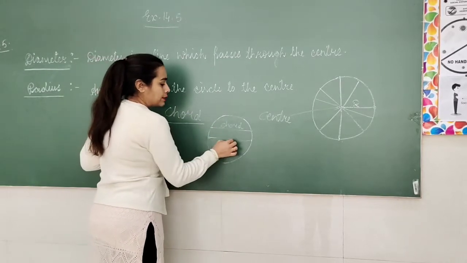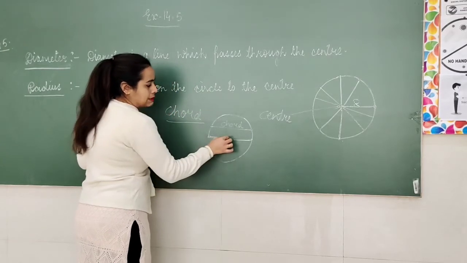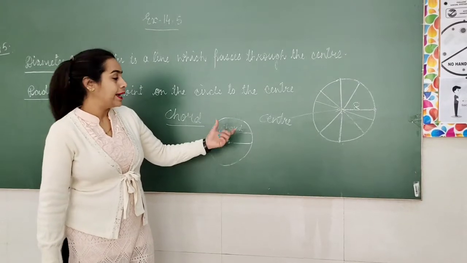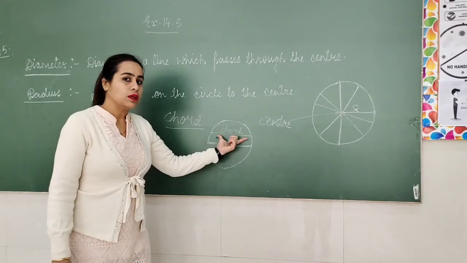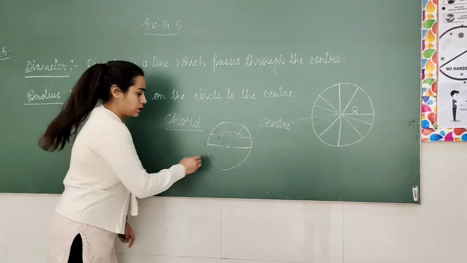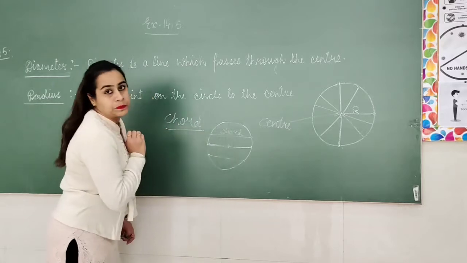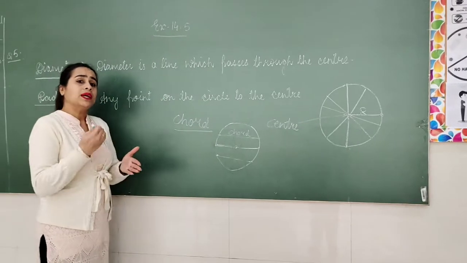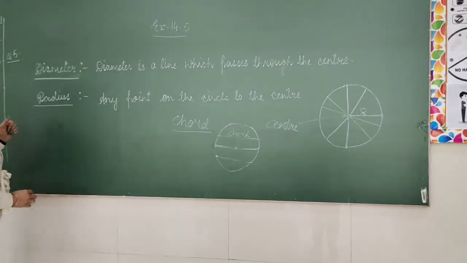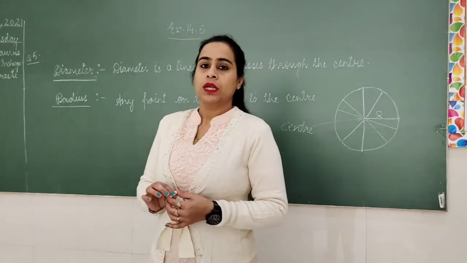This is also a chord, but it is passing through the center. So diameter is the longest chord you can see. If we draw here, then also it will be a chord. A chord can be a diameter, but a diameter cannot be a chord.